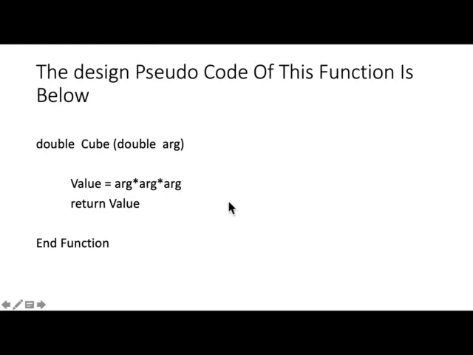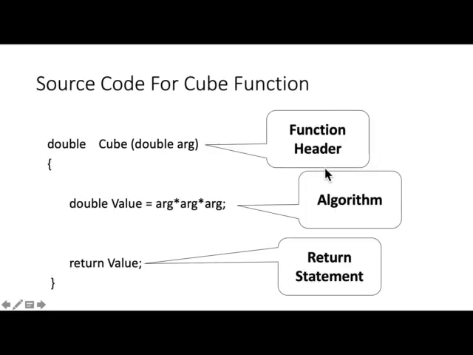And now we see the source code for this pseudocode, and that would be like this: double cube, double type, the argument is double type, the name is cube, the return type is double, and I have a local variable value, which is arg into arg into arg, 3 times. That's the algorithm, and I return that. So a function has these 3 parts: header, algorithm, and a return statement. Okay, so do try to remember that.